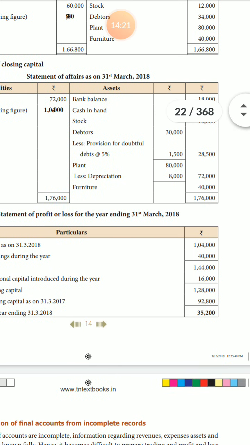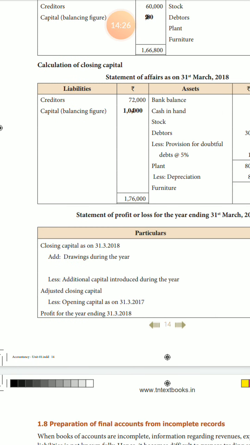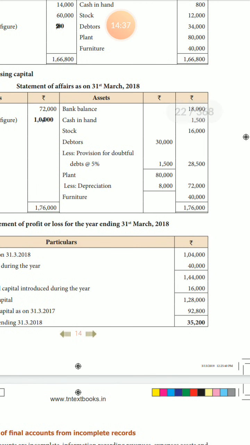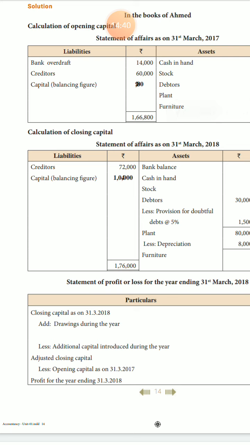Next one, the statement of affairs method, is a 2 marks sum, but separately this sum has opening capital, closing capital and statement of affairs. Clear students? Any doubt? Listen students, accountancy is best by practice only. More practice means you get more marks in accountancy. In this lockdown period, you revise so many sums and lessons, reading again and again. Okay students.